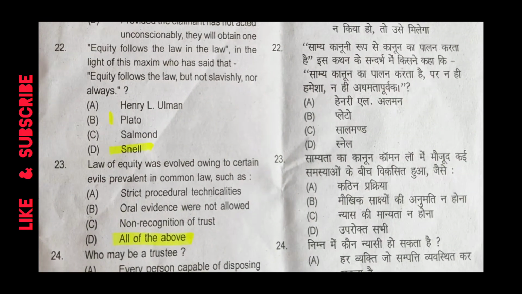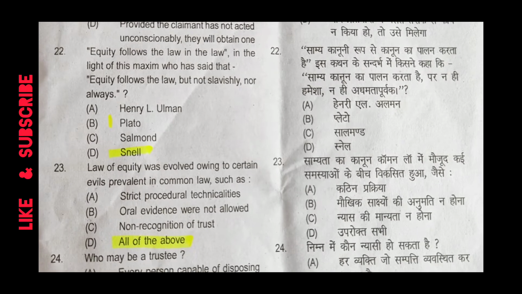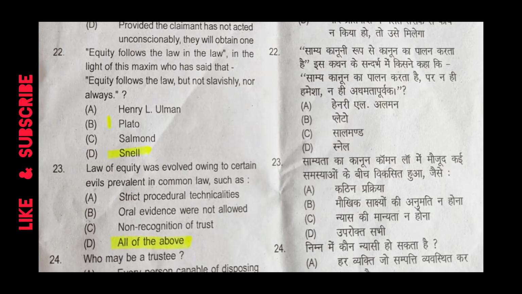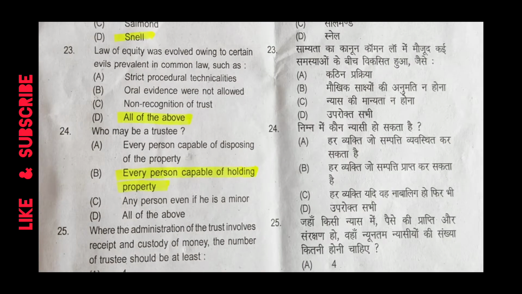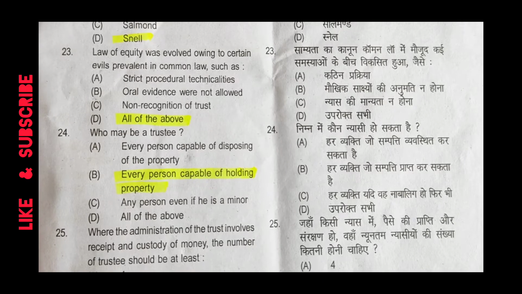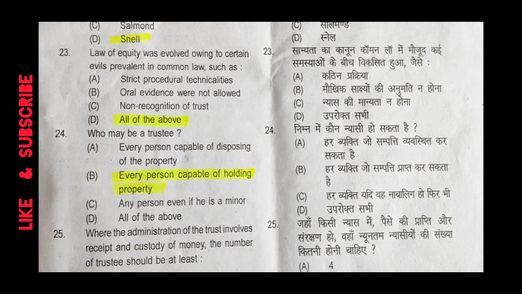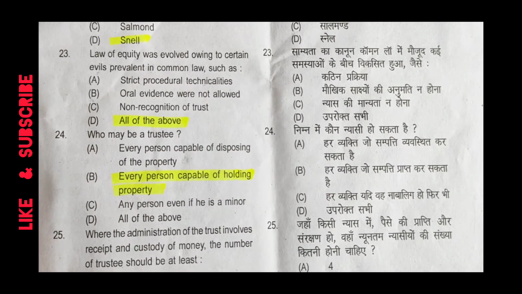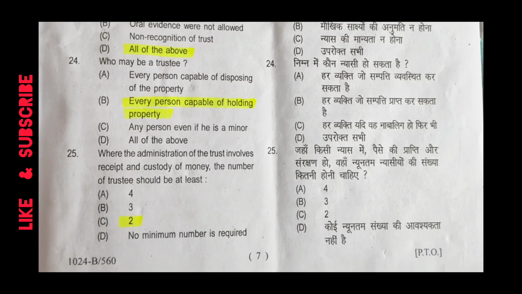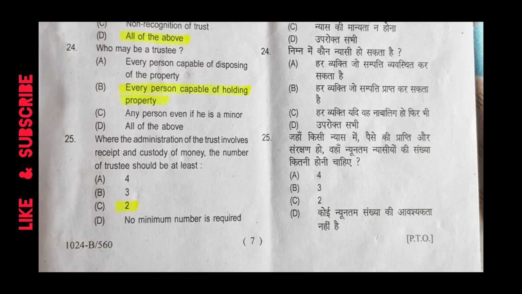Equity follows the law. In the light of this maxim, who has said that equity follows the law but not slavishly nor always? Snell. Law of equity was evolved owing to certain evils prevalent in common law, such as all of the above. Who may be a trustee? Every person capable of holding property.